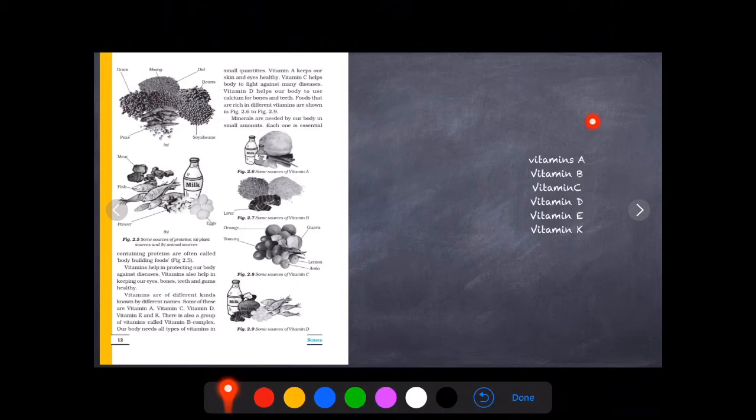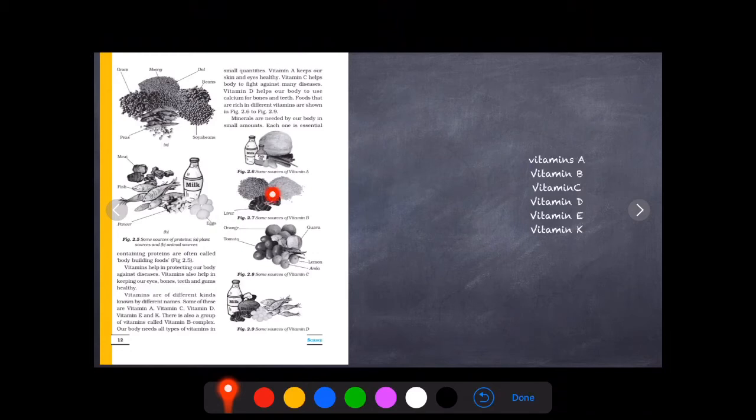Yeah, vitamins are of different types. Vitamin A, B, C, D, E and K. We get different types of vitamins from different types of food ingredients. From milk, fish oil, carrot, papaya, we get vitamin A. These are the food sources which are rich in vitamin A.